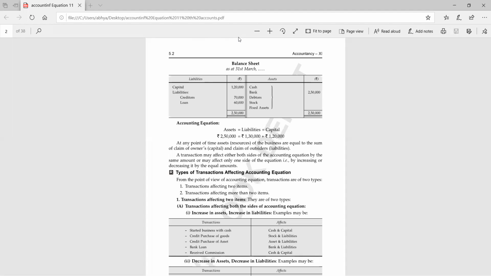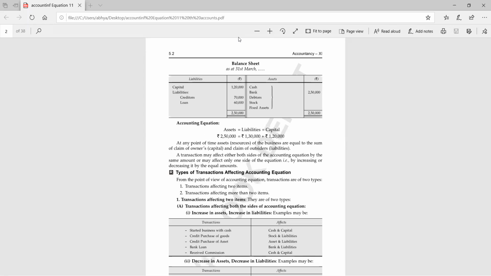If I used to write all these things in the form of assets, then how would I be able to know, out of 2,50,000, the individual value of the assets? How much cash I have, how much bank, how many debtors, how much stock, and the value of the machine. So am I clear, Ambika, now? Each and every asset we have to show individually. We cannot write all together in the form of asset.